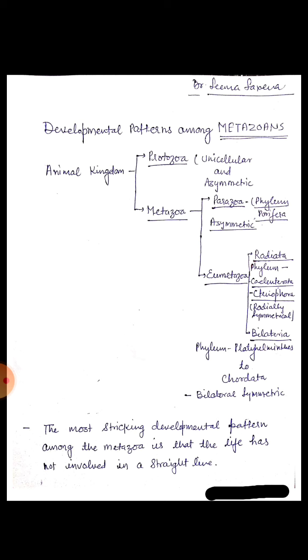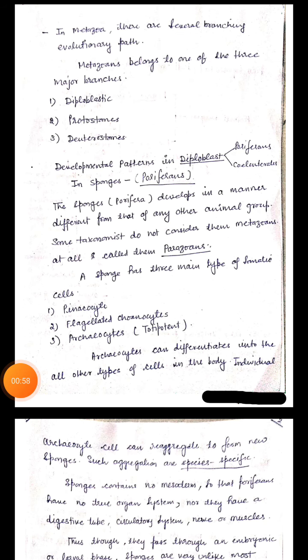The most striking developmental pattern among the metazoa is that life has not evolved in a straight line. Metazoans show several branching evolutionary paths. Metazoans belong to one of three major branches. First one is diploblastic, second one is protostome, and third one is deuterostome. In this video, we will study the developmental pattern among diploblastic animals and protostomes, and in the next video we will study the developmental pattern in deuterostomes.